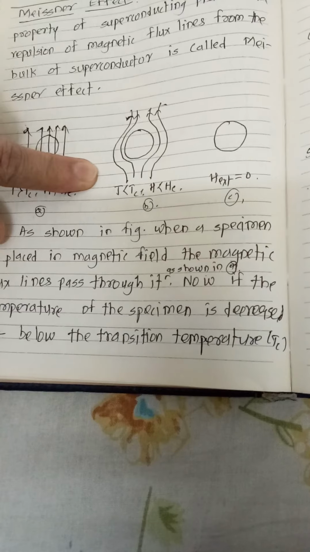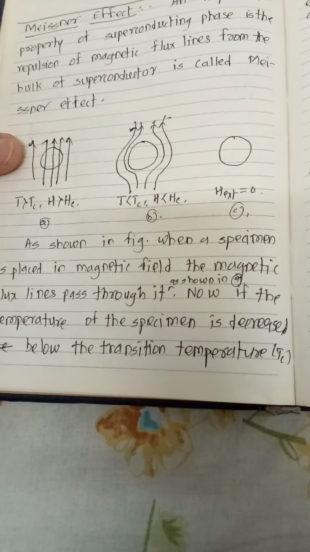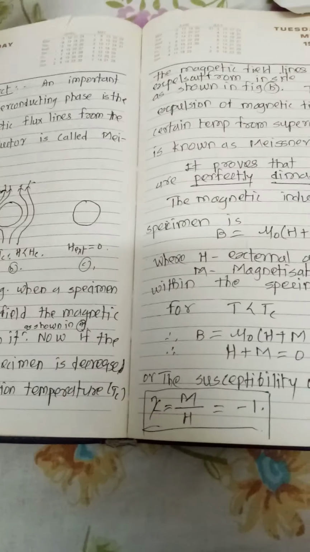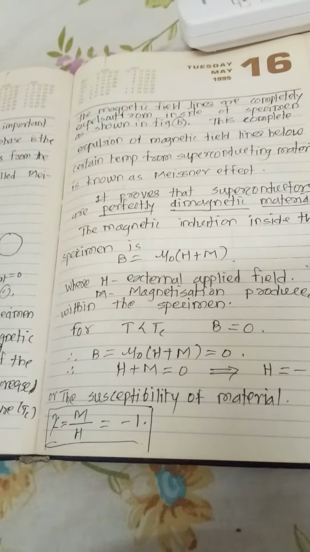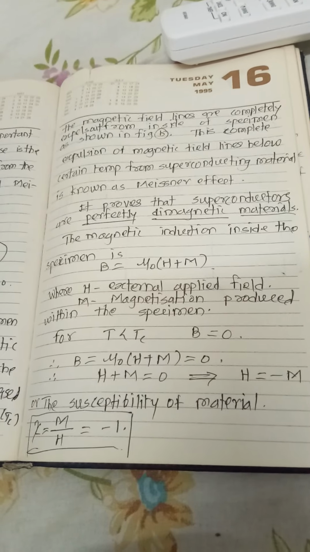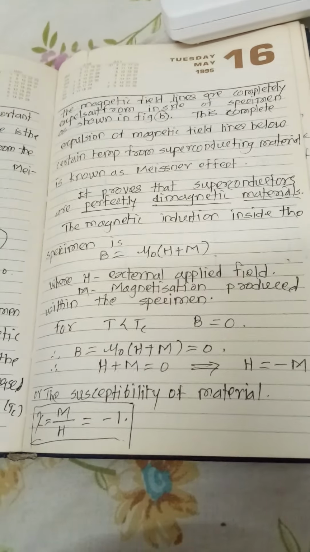And this property proves that superconductors are perfectly diamagnetic materials. And this expulsion of magnetic field lines below critical temperature from a superconducting material is known as the Meissner effect.